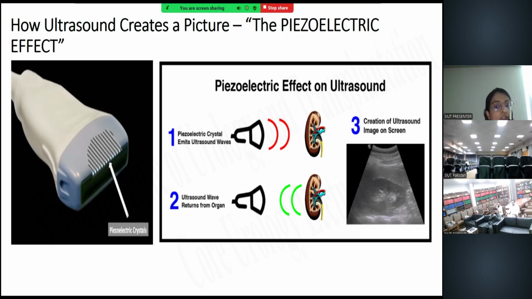And conversely, when the beam from the inside of the body is reflected back to the transducer, again the piezoelectric crystals contract and expand, resulting in the conversion of the mechanical energy into the electrical energy. And hence, the image can be formed on the monitor. So basically, this is the conversion of the electrical energy into the mechanical energy and then vice versa.